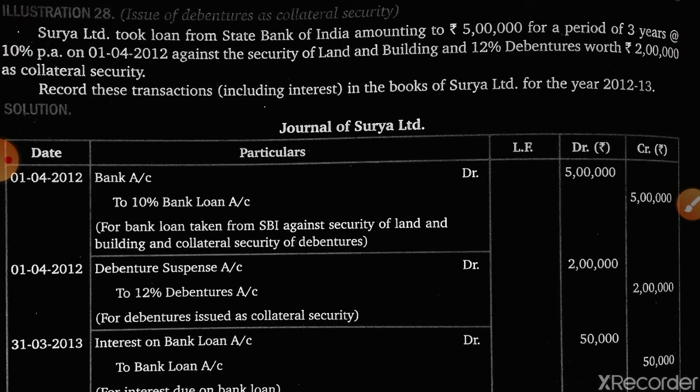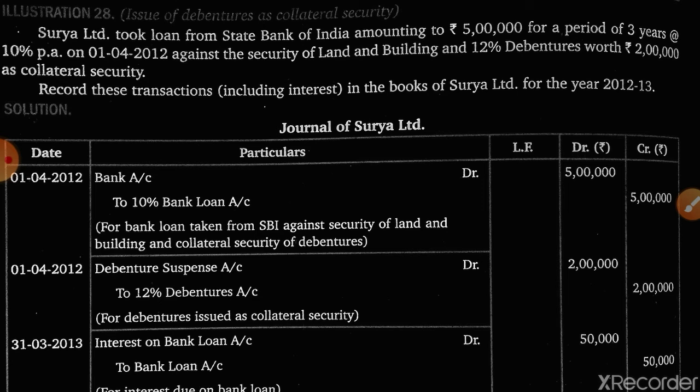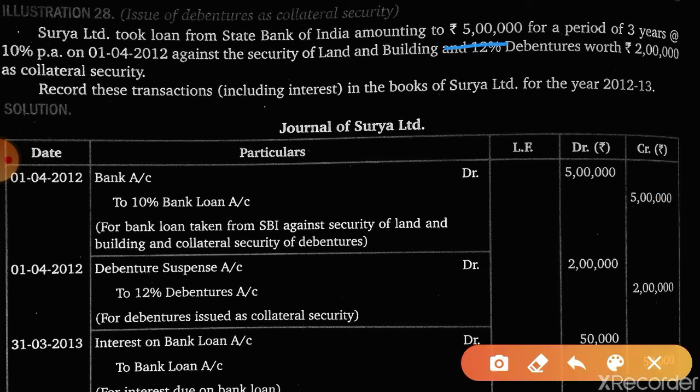Now, one more question we will take. Surya Limited took a loan from State Bank of India amounting to 5 lakh for a period of 3 years. Interest is payable at 10% per annum. On 1st April 2012, against security of land and building, 12% debentures worth 2 lakh were issued as collateral security. You have to show the journal entries including interest.